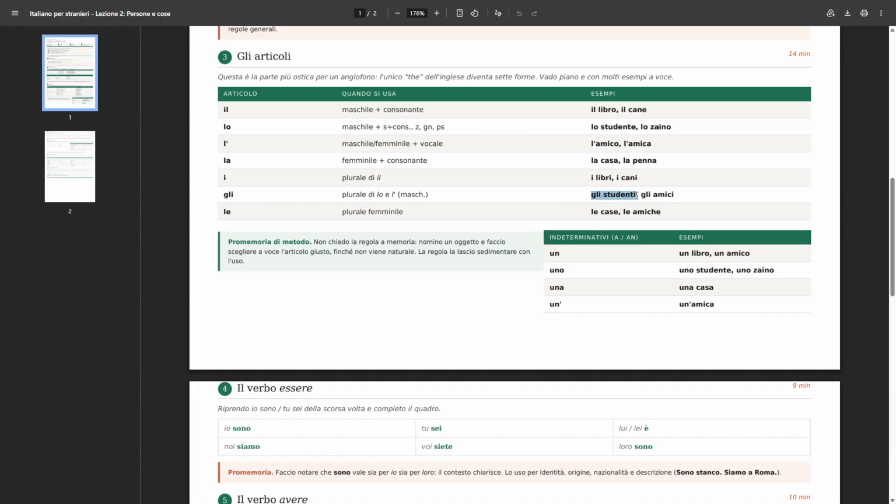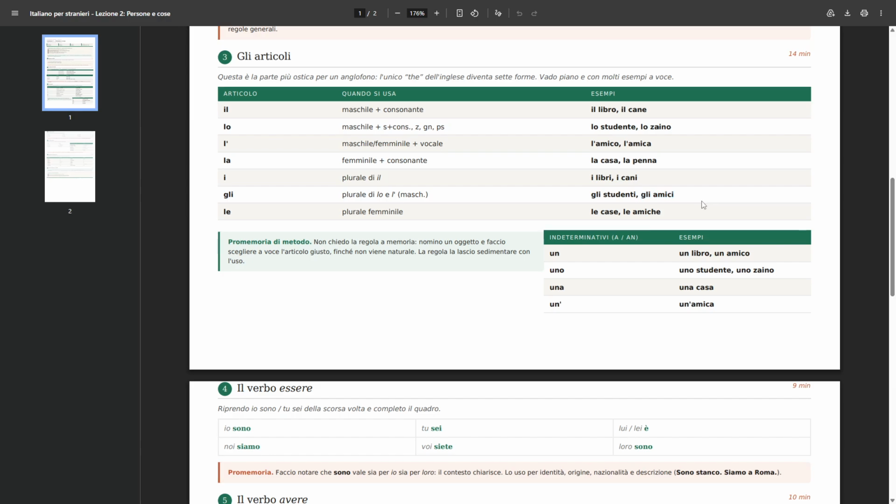But yeah, so examples, like we've seen, lo studente, the student, becomes gli studenti, the students. Then an example with l' with an apostrophe, l'amico becomes gli amici. So instead of the friend, the friends, gli amici.